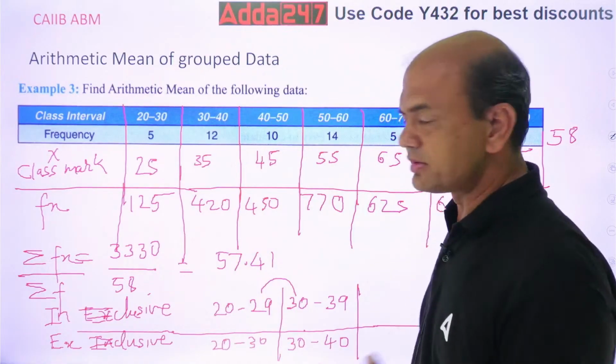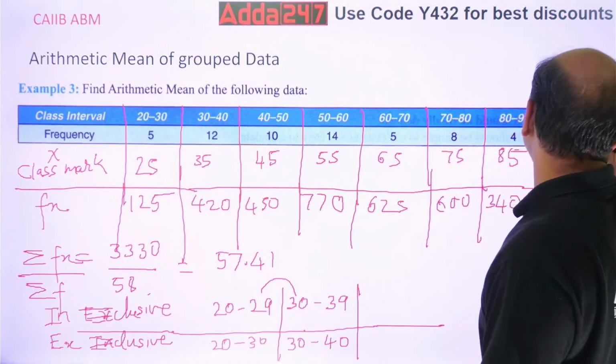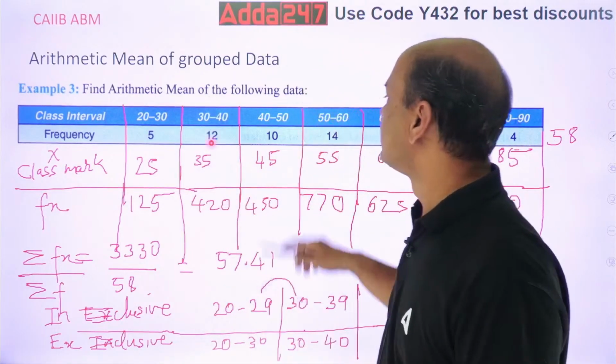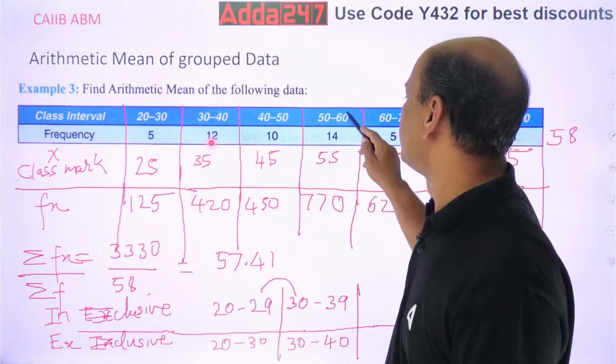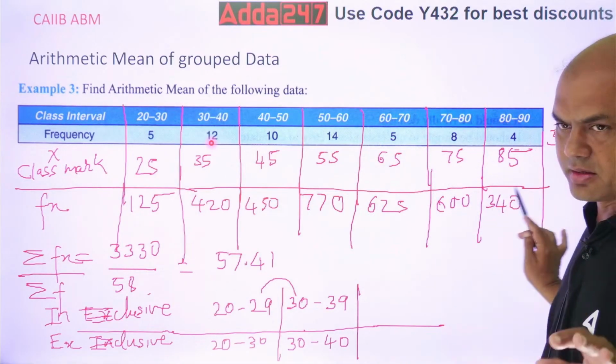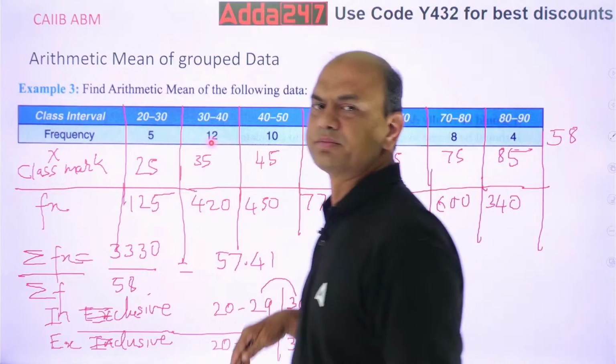Check this, everyone. So class mark is 25. Here class mark is 35. Here class mark is 45. 55, 65, 75, 85. Class marks. All the class marks are done.